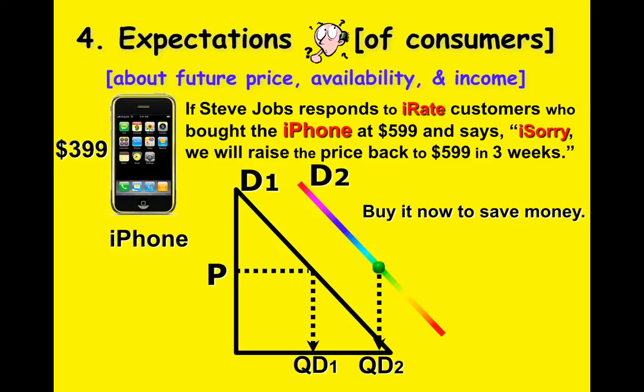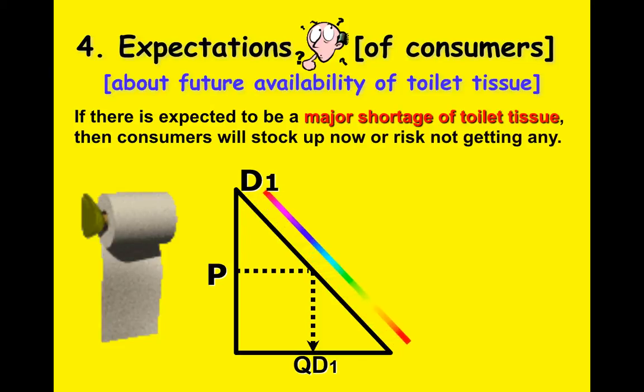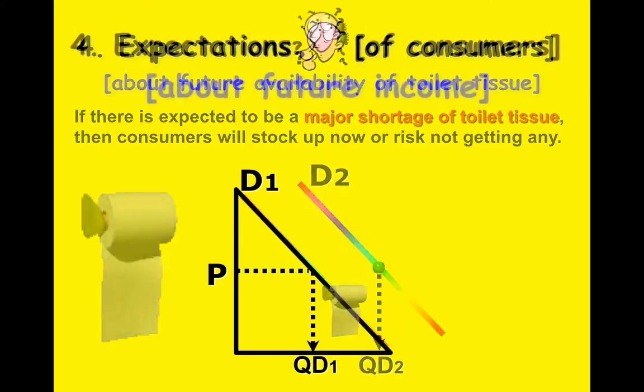If we were to look at future availability, let's say there's expected to be a major shortage of toilet tissue. So consumers, if they fear there's going to be a shortage, they go out and they hoard. So do we change the price of toilet tissue? Nope. All we do is we shift the curve because we see an increase in the quantity demanded at that price. So right side shift, we see now labeled D2. We bring our price out and we see that quantity demanded is now increased.